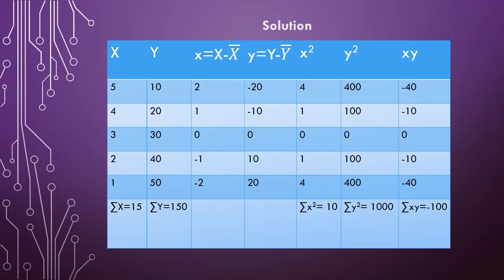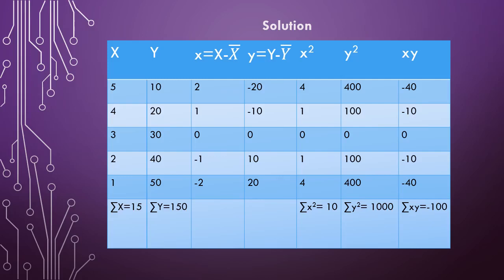Then in the third column you write x minus x bar. Here the small x denotes x minus x bar, whereas the capital X denotes the values given for the variable x, and x bar is the mean which we have just calculated, and it is 3. So 5 minus 3 is 2, 4 minus 3 is 1, 3 minus 3 is 0, 2 minus 3 is minus 1, 1 minus 3 is minus 2.